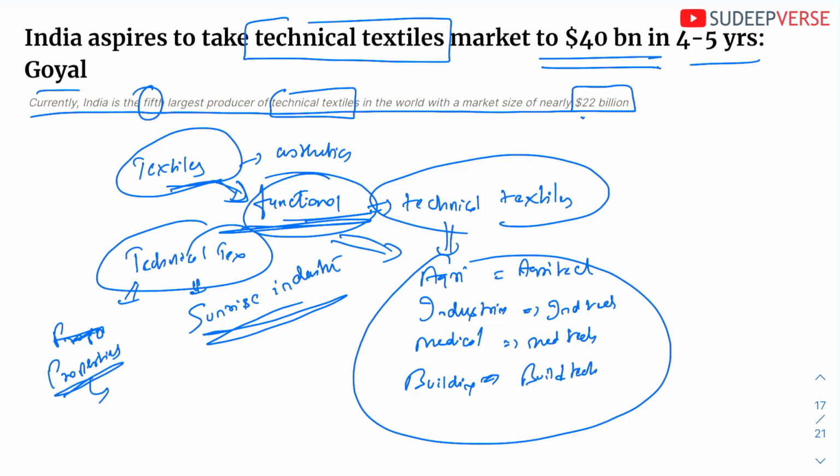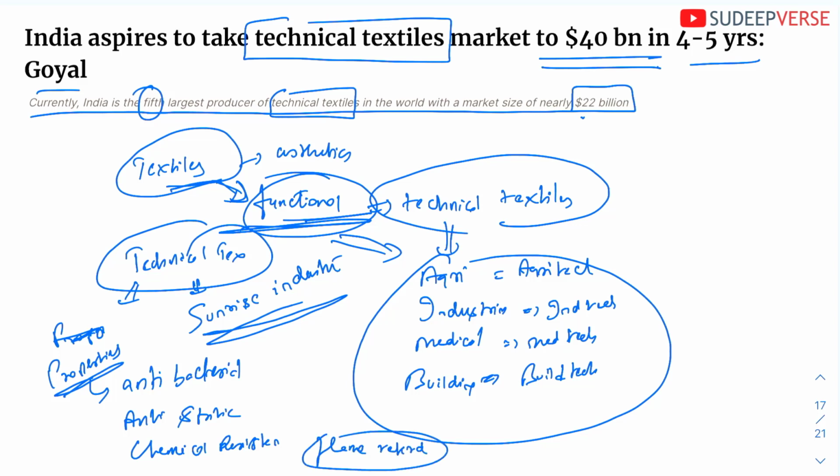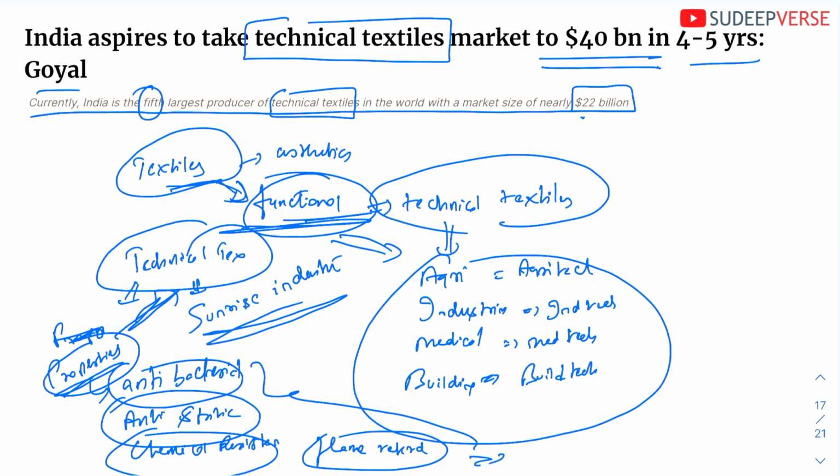The properties are these textiles will have antibacterial properties, they will have anti-static properties, they will have chemical resistance, and they will have flame retardants. So these are some of the important properties, that is why they become functional. They are functional more than they are aesthetic. Because of these properties they have wide applications. Hence technical textiles are very important.